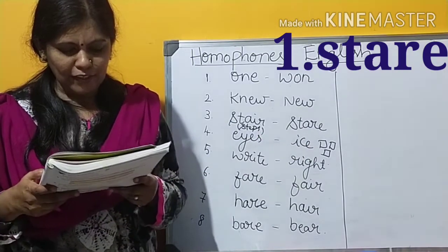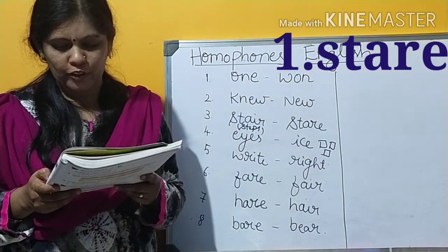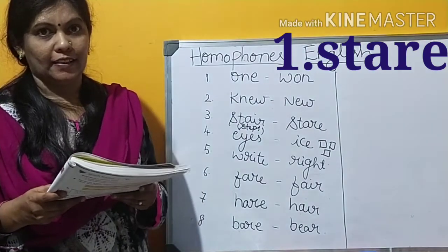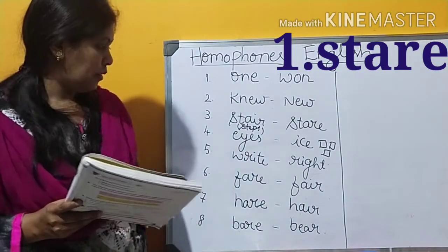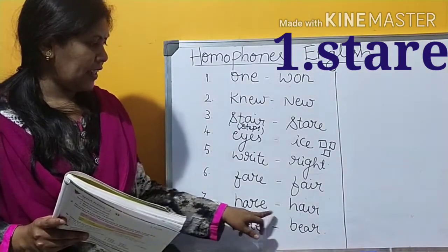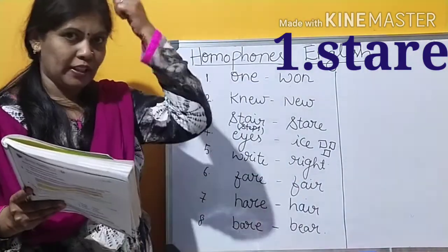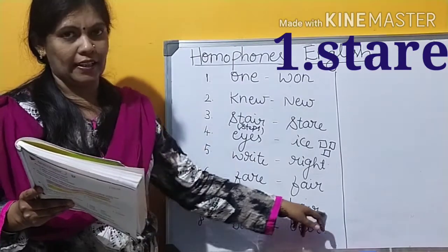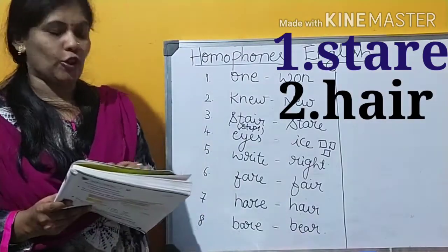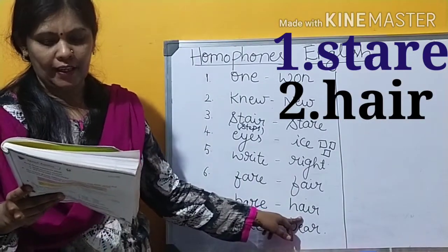Second one, I wish you would comb your dash neatly. It is hair. But which one? H-A-R-E hare or H-A-I-R hair? Yeah, this hair. Combing our hair. H-A-I-R hair. For the second one, you have to write H-A-I-R hair.